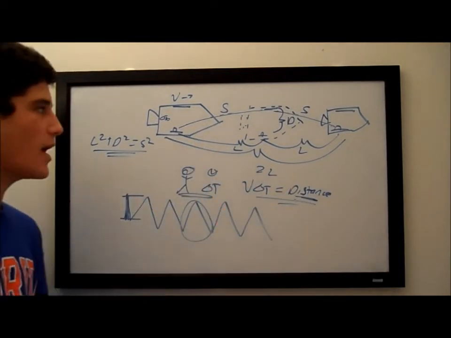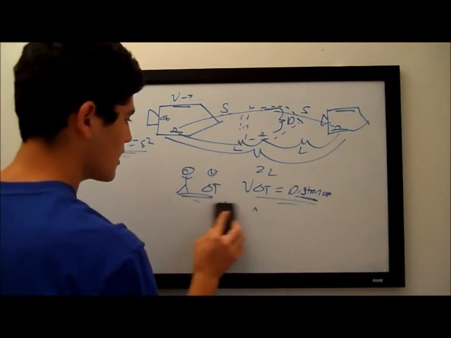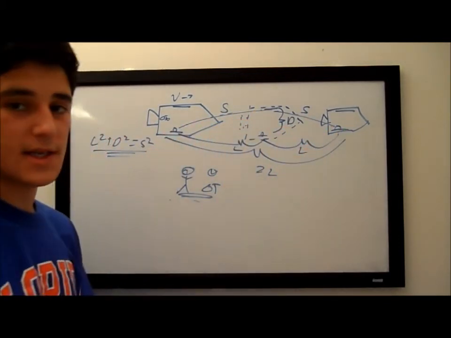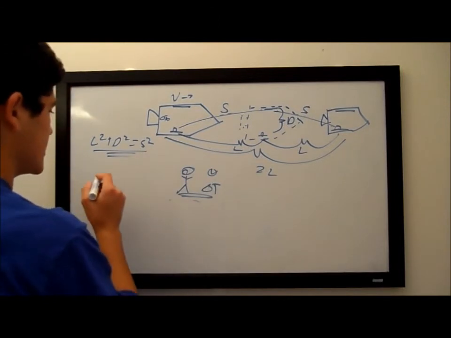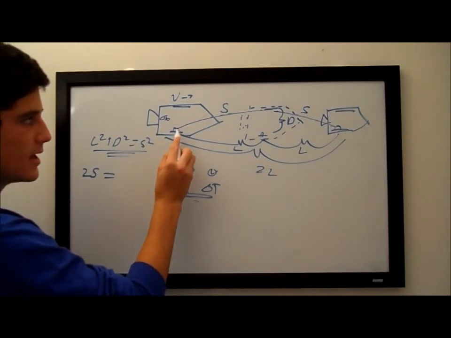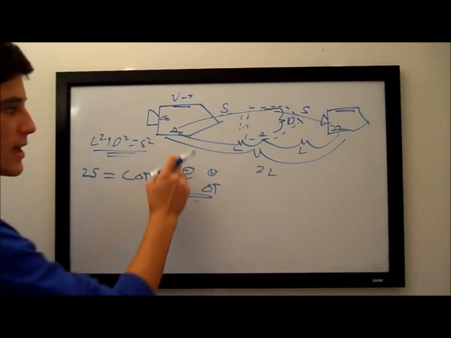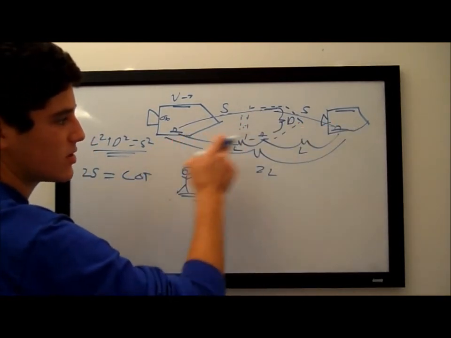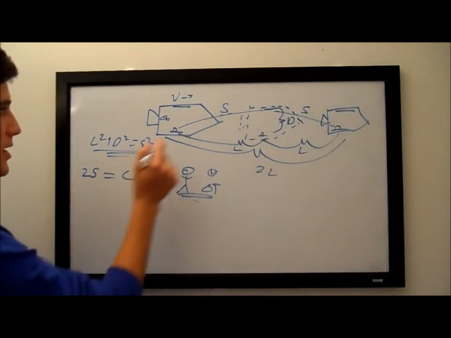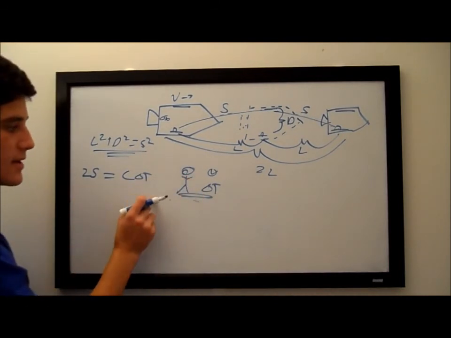in this scenario. And the last relationship that I want to show you is that this S, the whole path traveled by this beam of light, because it is a beam of light, is going to be represented as 2S. It's going to equal, because the total distance by the light is S and S, which is 2S, equals the speed of light times delta t. Just like 2L, the whole distance traveled by the spacecraft, is the velocity of the spacecraft times delta t. The S, as seen by this person, 2S, sorry, the total distance, is going to be the speed of light times the change in time.